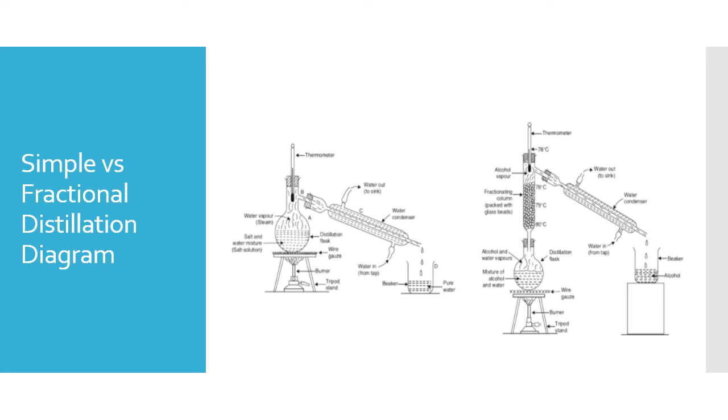This is a schematic showing the difference between the simple and fractional distillation. On the left hand side, we can see simple distillation, while on the right hand side, it is a schematic of fractional distillation, in which a fractionating column is used. This is laboratory setup of the fractionating and simple distillation.